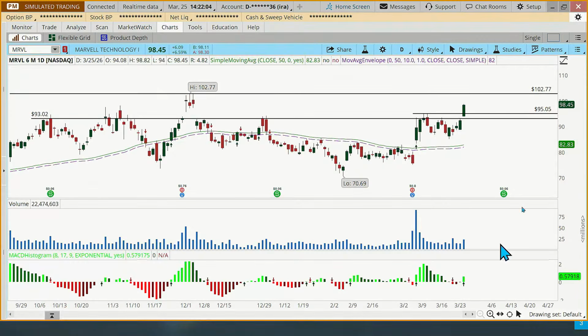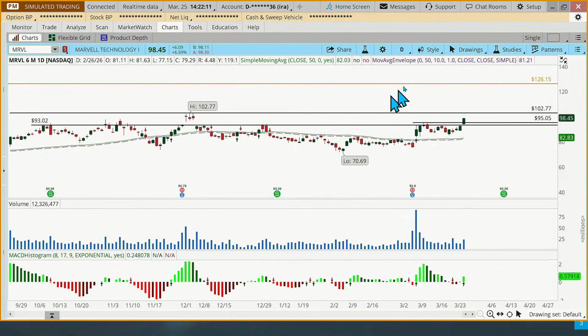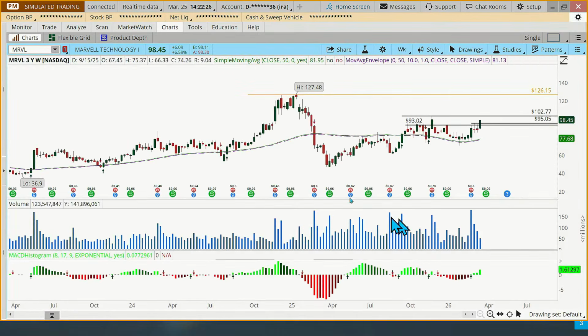Let's shrink this down for a minute. Let me go out here, and you can't see it on this chart, but if I drag it down a little bit, I have some yellow lines on these. These yellow lines, I like to do a solid yellow line when it's a resistance or support area that's longer than a year ago. And so let me just go out to like a 3-year weekly chart. So we had a 3-year high back here in January of 25, up there about 126, 127.